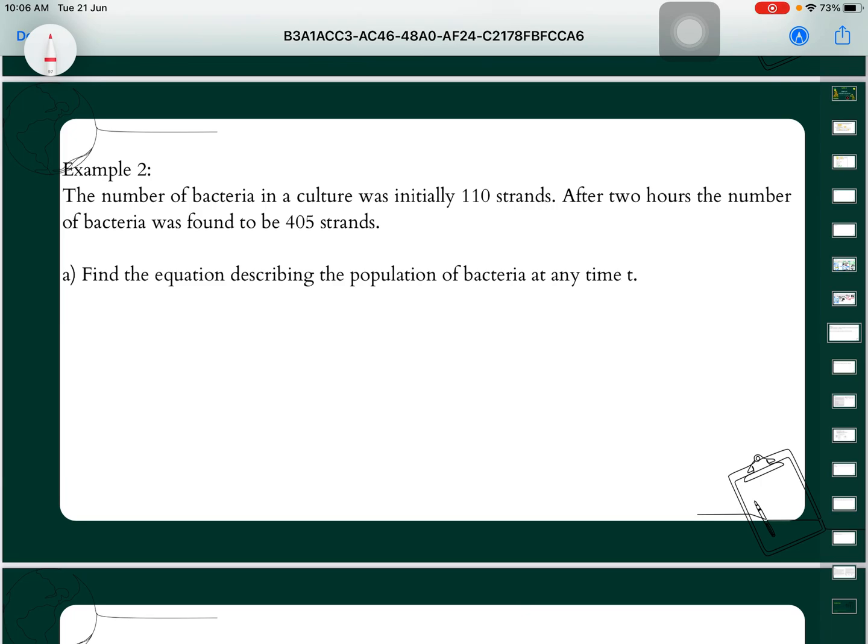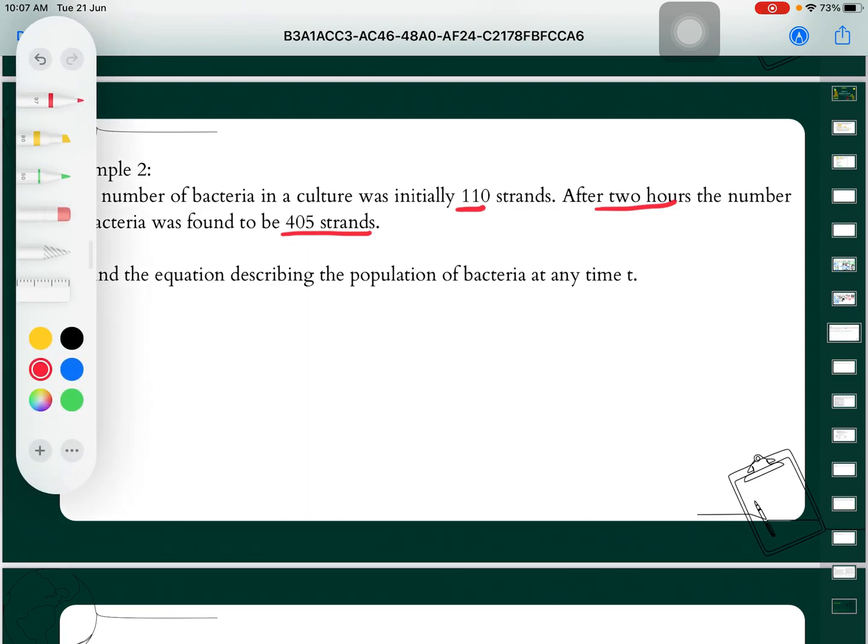Okay, example 2. We want to find the number of bacteria in a culture that was initially 110 strands. After 2 hours, the number of bacteria was found to be 405 strands. So find the equation of the population at any time.